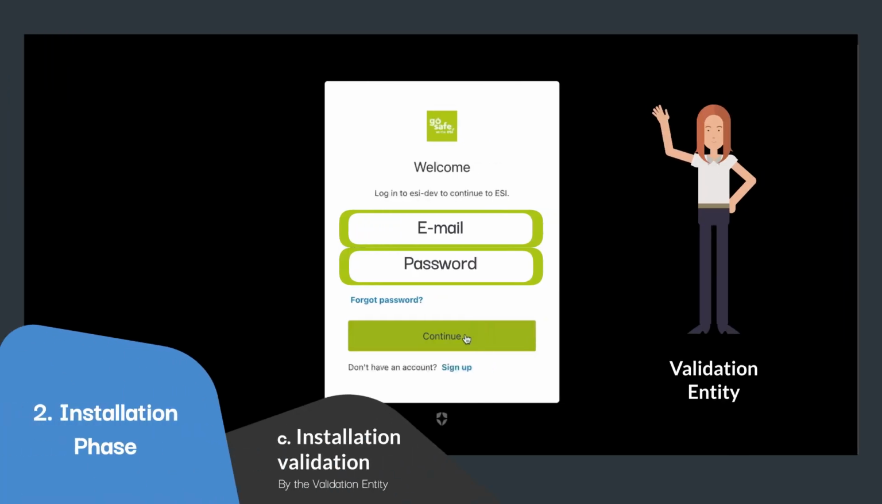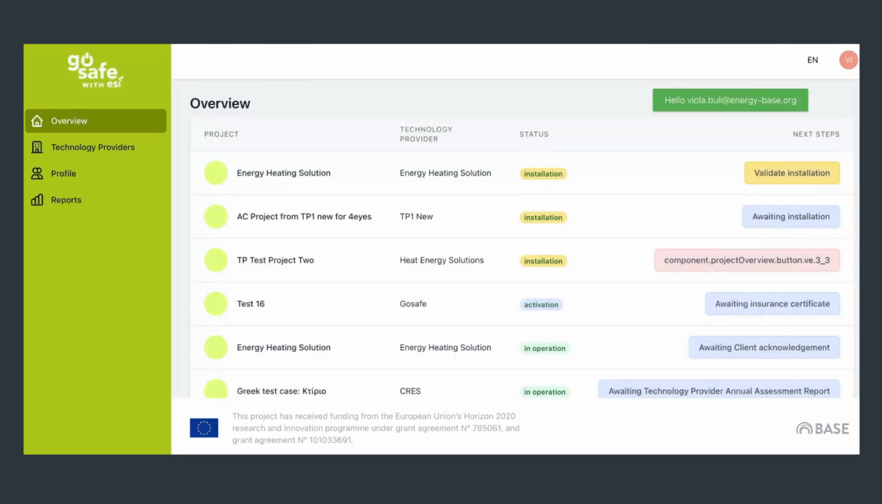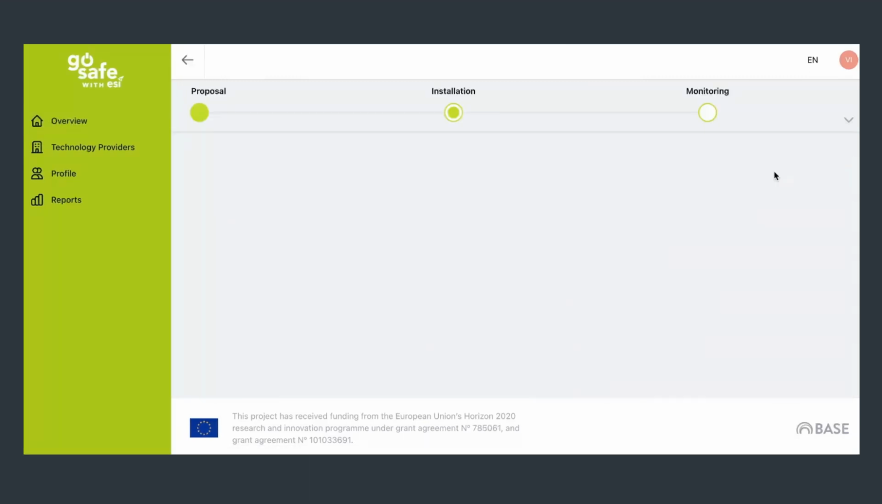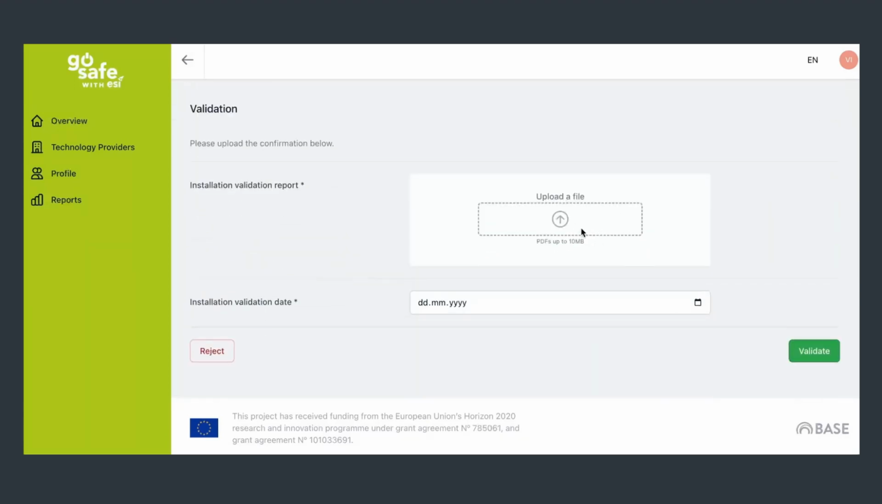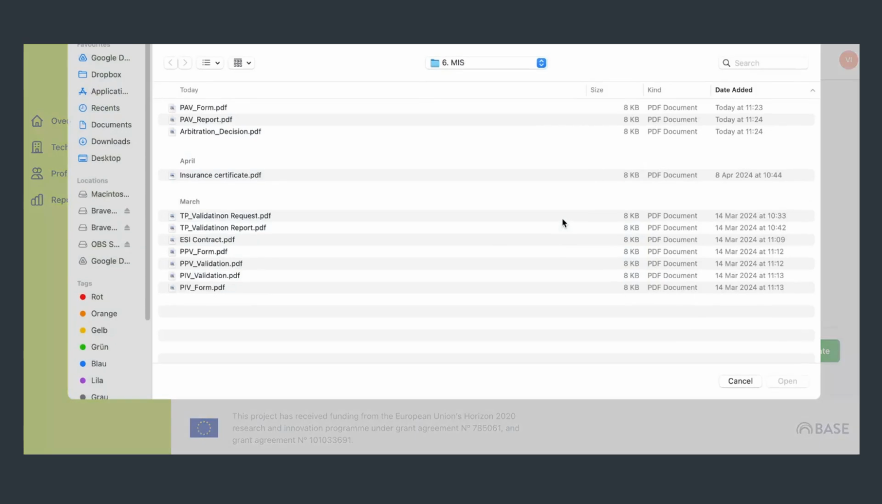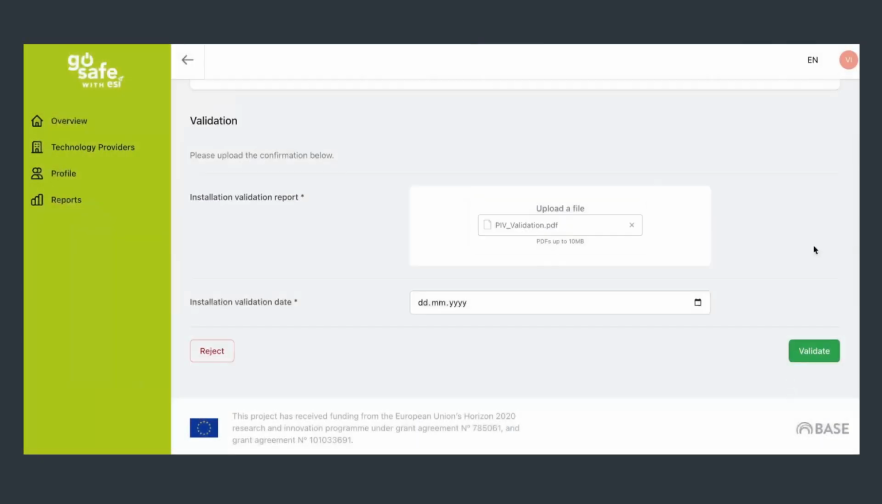Logging in as the validation entity, I click on Validate Installation and scroll to the end of the page. I review the installation validation form uploaded by the technology provider, and I upload my installation validation report and insert the date of the validation. If everything is okay with the information provided by the technology provider, I click on Validate.